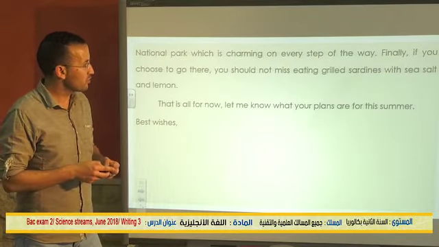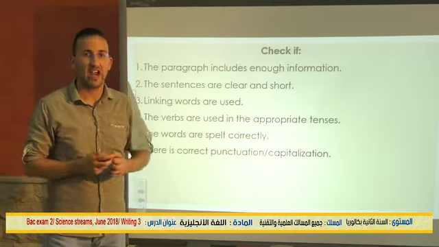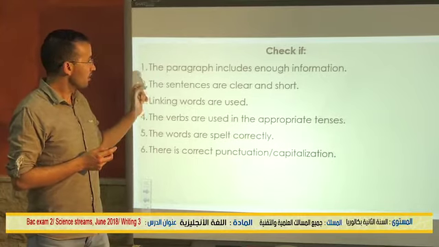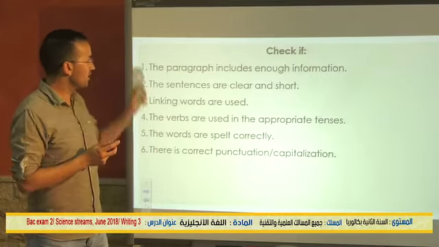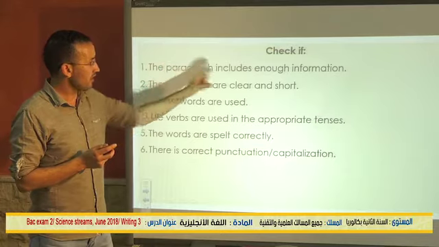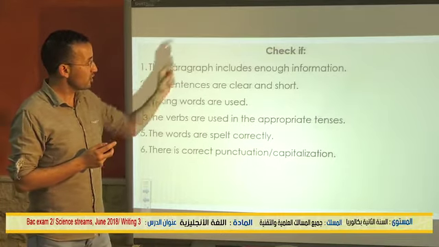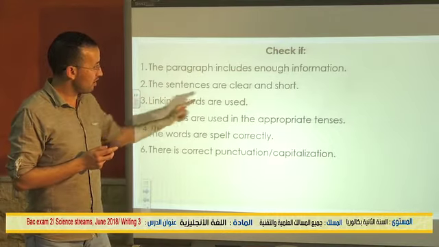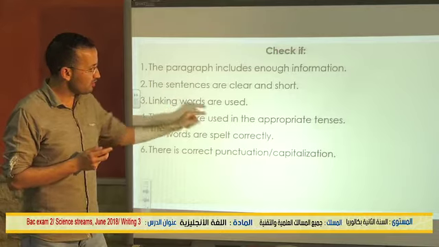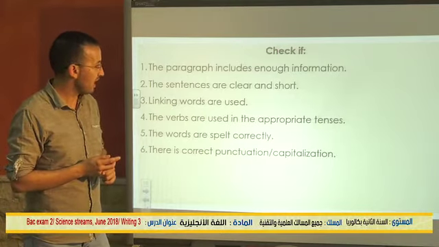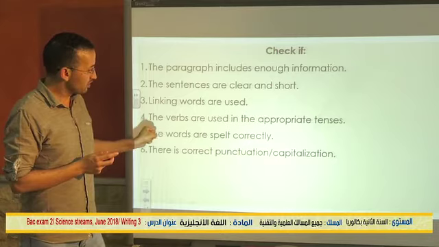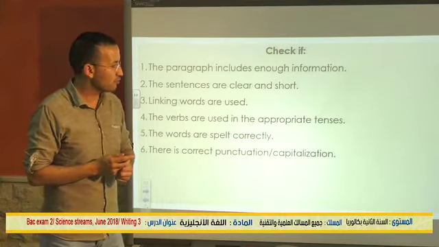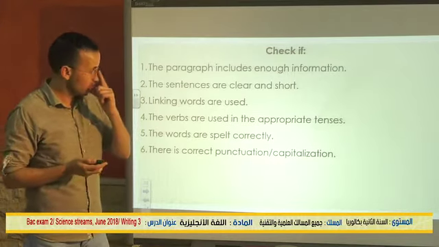Now, the last thing I want to talk about today is the checklist, which I mentioned before. Your paragraph should include enough information. You should also check if the sentences are clear and short, if the linking words are used, if the verbs are used in the appropriate tenses, if the words are spelled correctly, and if there is correct punctuation and capitalization.